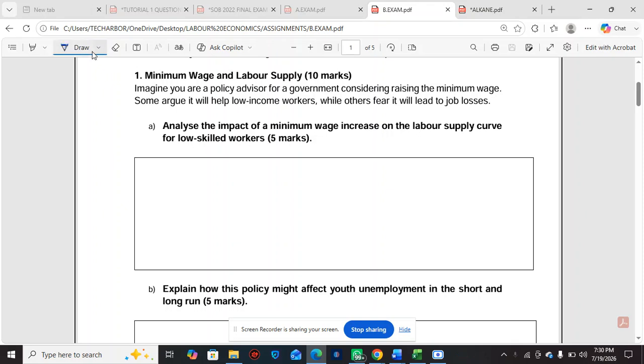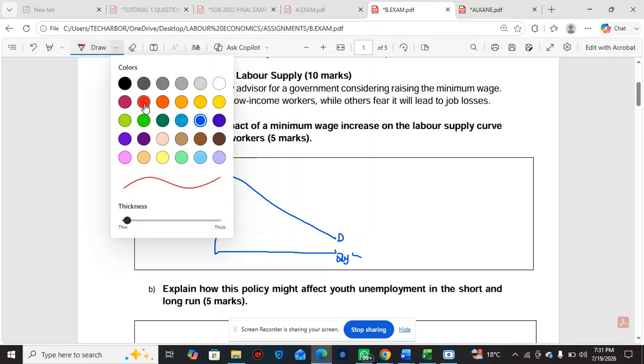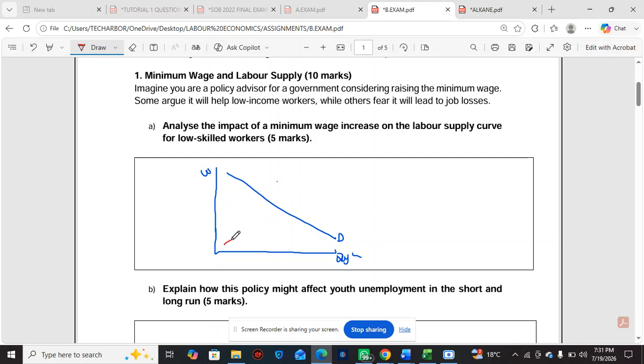So, colleagues, remember, what is the relationship between the wage rate and the supply of labor? Mr. Manasseh, quantity of labor supplied. We have labor demand here. We have labor supply. Remember, there's a positive relationship between the wage rate and the supply of labor, holding other